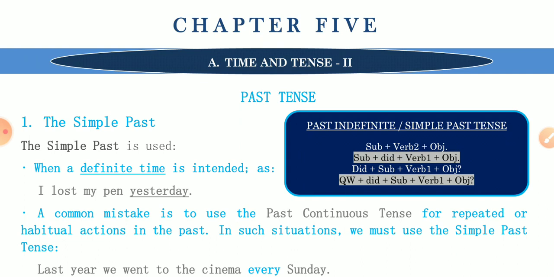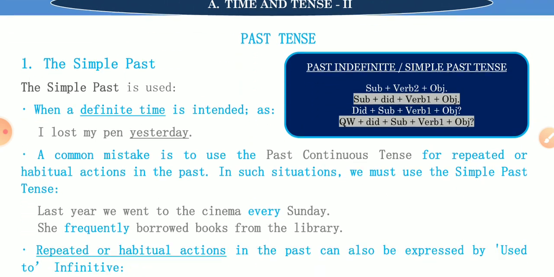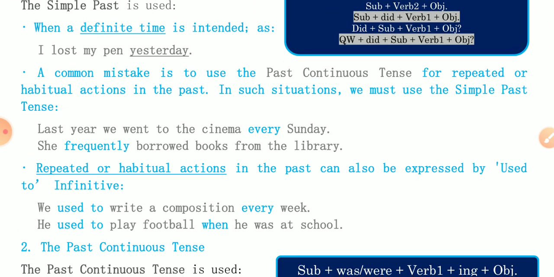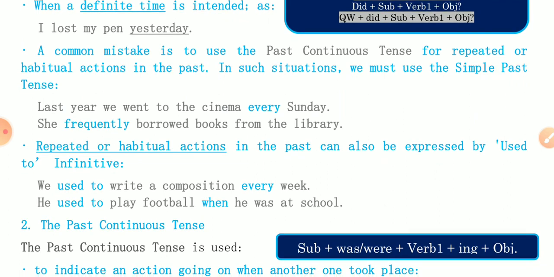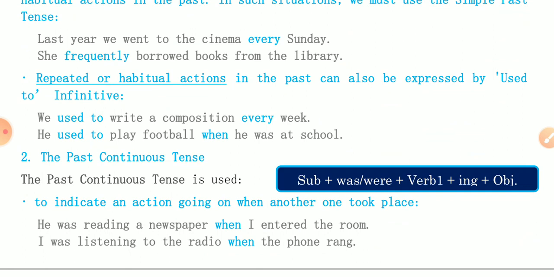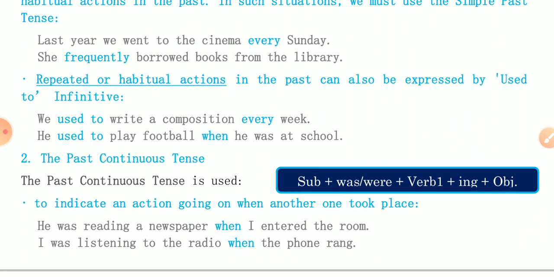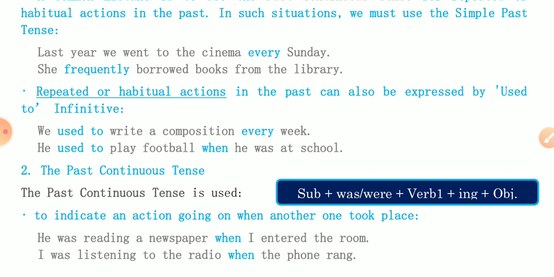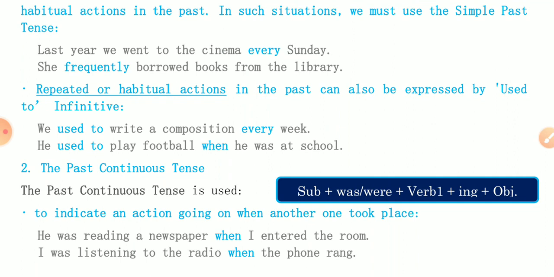A common mistake is to use the past continuous tense for repeated or habitual actions in the past. In such situations we must use the simple past tense. Last year we went to the cinema every Sunday. Here every is showing repetition. She frequently borrowed books from the library. If you find words like frequently and every, then definitely these are the words which show repeated or habitual actions.